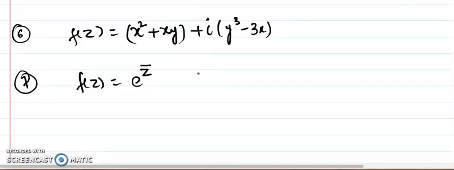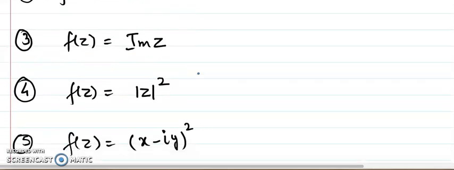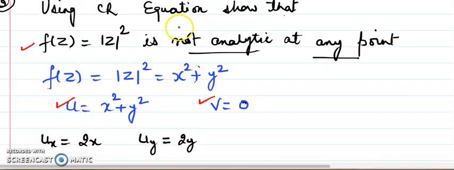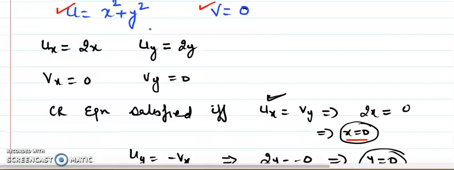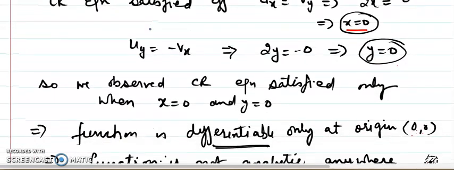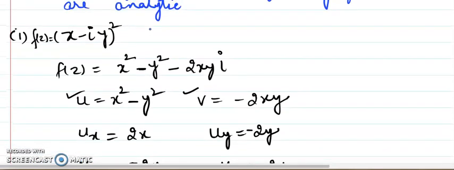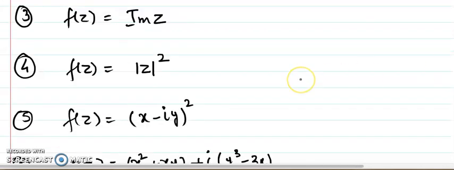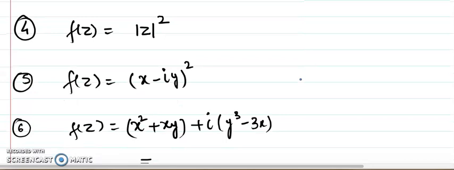See, I have skipped this question from my list of the questions. Fourth and fifth questions I discussed in my first video lecture. Here I already discussed, so any one of you who wants to go through it, you can go from there. We have declared that the CR equation is not satisfied, and similarly I discussed this, a is (x minus iota y) whole square. These two functions are already done in the first lecture. This is the fourth and fifth question.